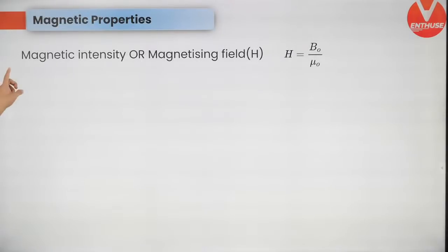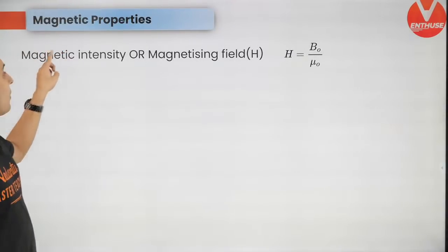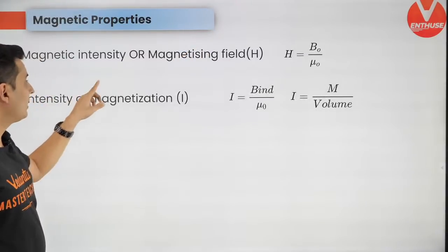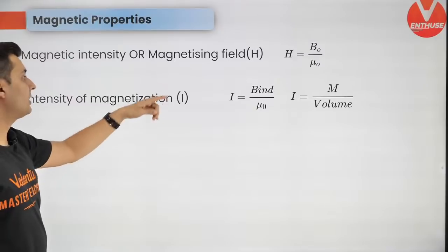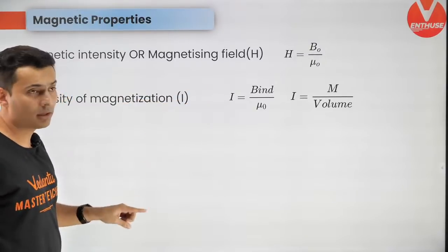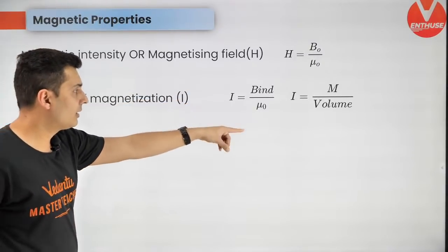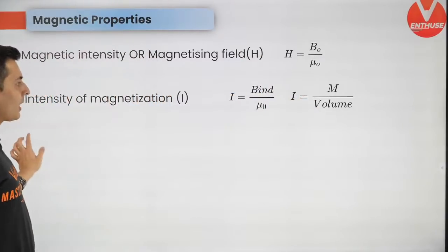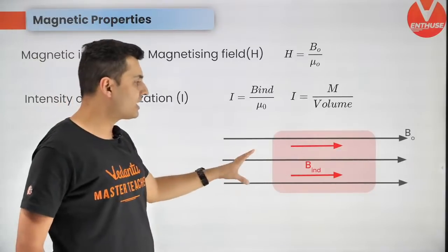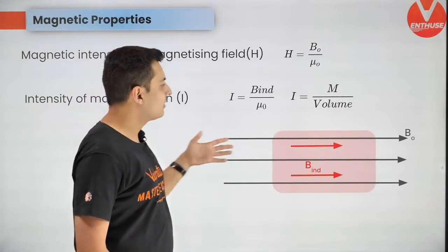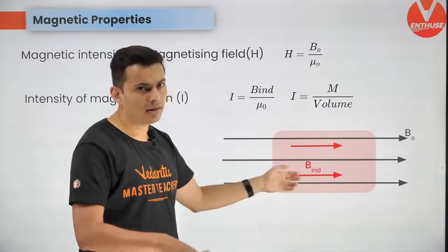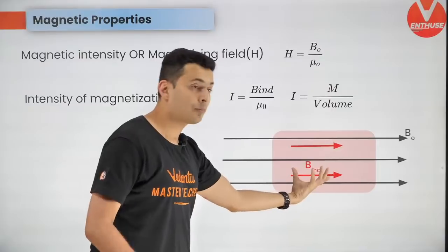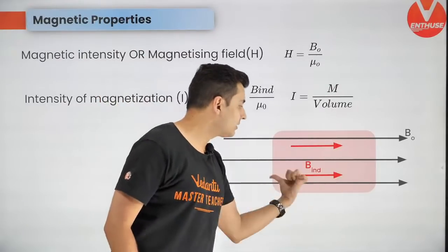Next up, the formulas in magnetic properties. Magnetizing field H is B naught by mu naught. Intensity of magnetization is B induced by mu naught, and it is also the total magnetic moment per unit volume. Then remember, just like in electricity, if an external field comes, there is an induced field. In magnetism, if you pass the field from outside, there is an induced field. In diamagnetic, the field is opposite.